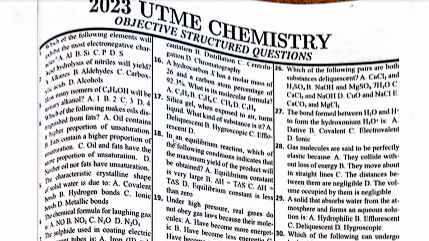So the answer is deliquescent. Number 18. In an equilibrium reaction, which of the following conditions indicates that the maximum yield of the product will be obtained? A. Equilibrium constant is very large. B. Delta H is equal to TDS. C. Delta H is greater than TDS. D. Equilibrium constant is less than 0. The answer is A. Equilibrium constant is very large.